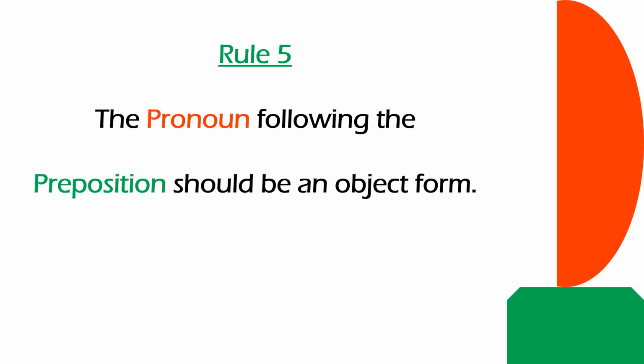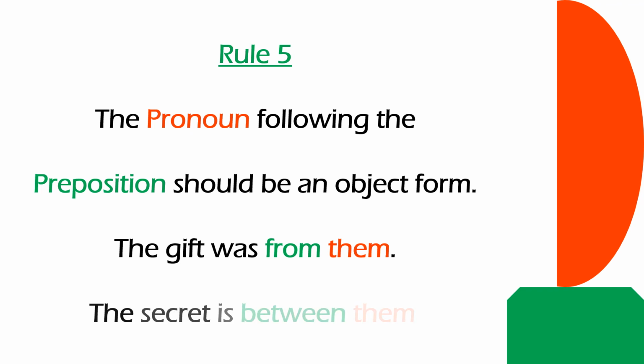If a pronoun is following a preposition, children, it should be in the objective form, that is me, her, them, and not the subjective form like I, she, they. So let us understand with these examples. The gift was from them. Preposition from followed by the objective pronoun them. The secret is between them. So the preposition between is followed by the objective pronoun them. Understood? So children, these were the few common rules of prepositions.